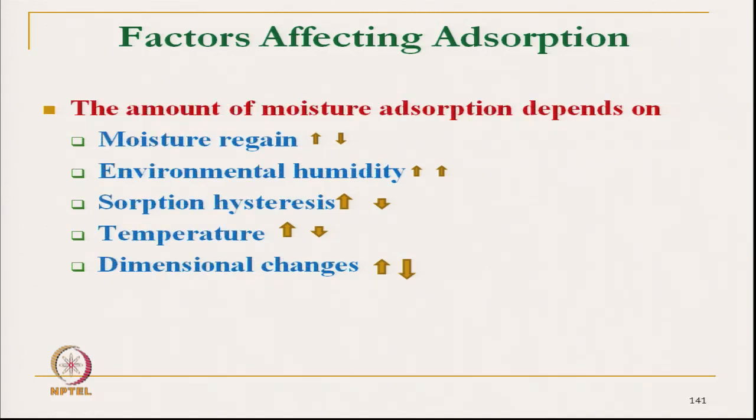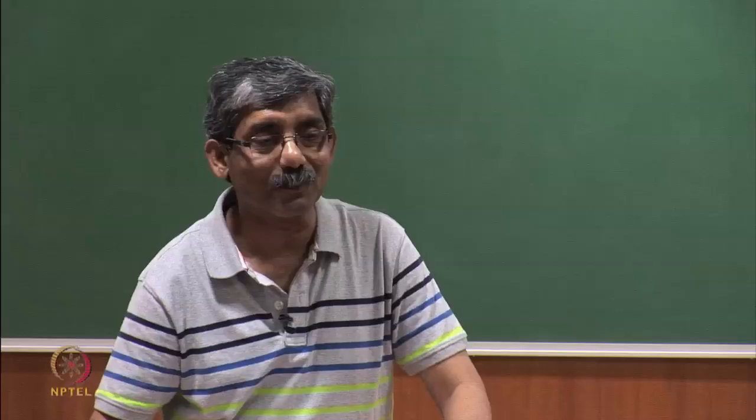The factors which affect adsorption: the amount of moisture adsorption depends on the moisture regain of the fabric. A fiber with high moisture regain will absorb the moisture, so adsorption will not take place.